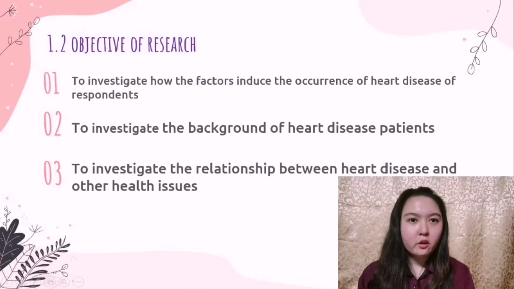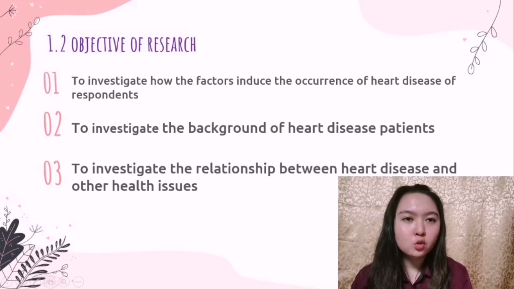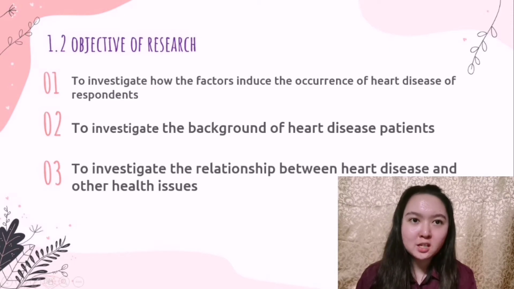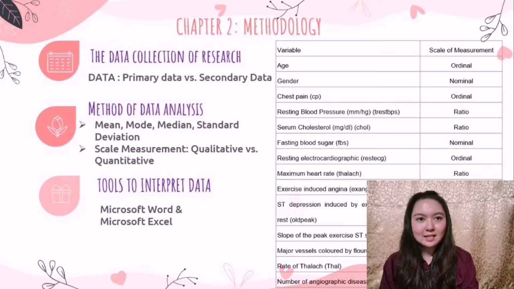The objective of this research is to investigate how the factors induce the occurrence of heart disease of respondents, to investigate the background of heart disease patients, and to investigate the relationship between heart disease and other health issues. In this survey, Group 7 members were doing descriptive research about heart disease. Descriptive research is the way to show the sample data in charts, tables, and graph form.